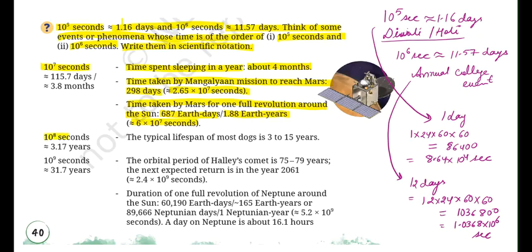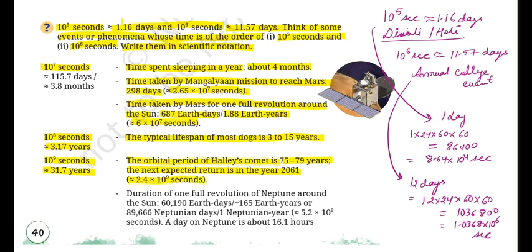Now 10 to the power of 8 seconds is approximately 3.17 years. So the typical lifespan of most dogs is 3 to 15 years. Then 10 to the power of 9 seconds, which is 31.7 years. The orbital period of Halley's Comet is 75 to 79 years. The next expected return is in the year 2061. That is 2.4 into 10 to the power of 9 seconds.